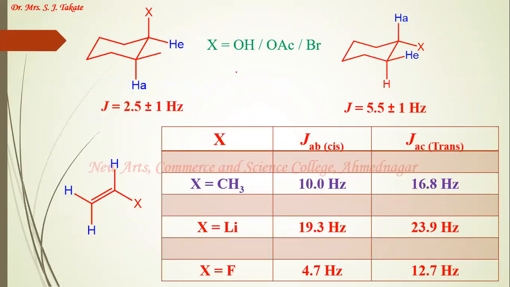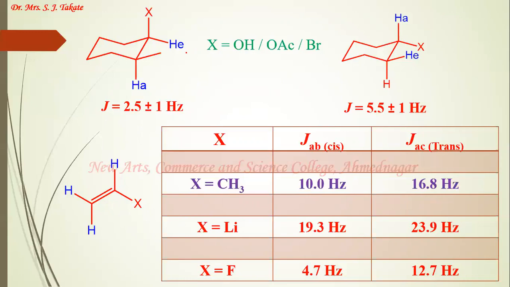Let us see this example of cyclohexane ring systems, where two cyclohexane isomers are there, and the X, that is different electronegative elements or electronegative element containing groups, are attached. In one case, the X is at the axial position, and in the second case, the X is at the equatorial position.